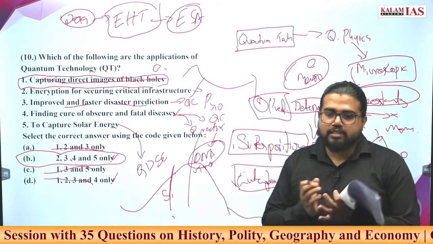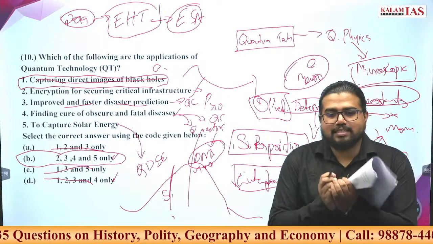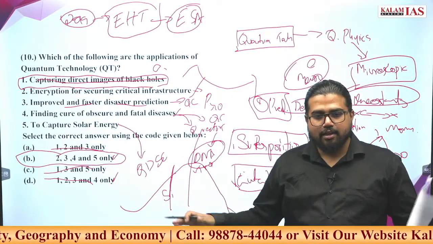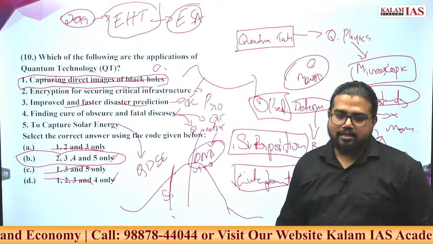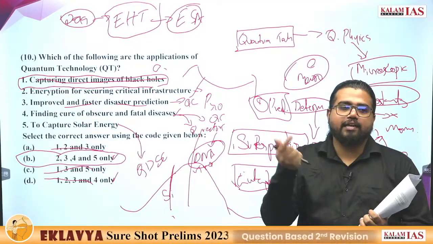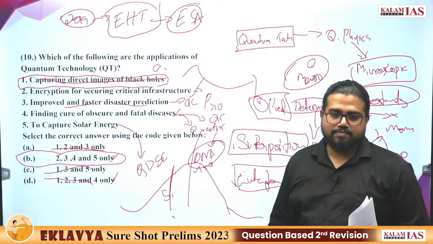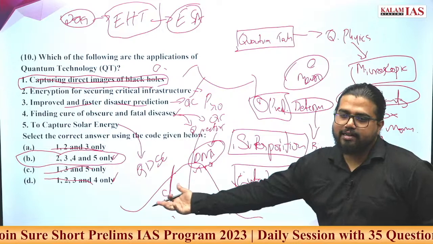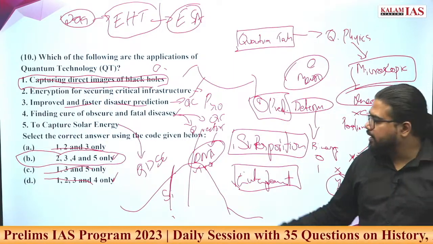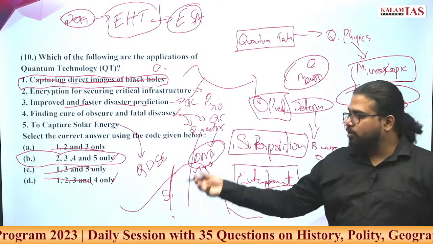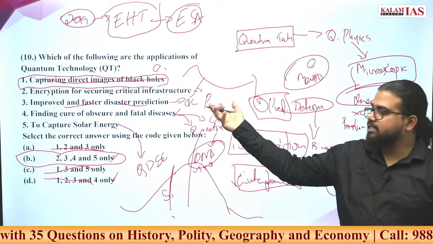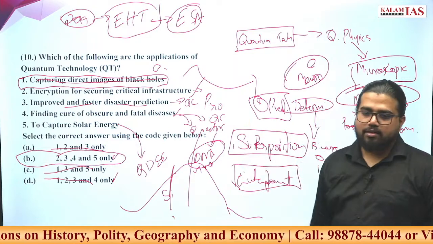This threshold of silicon is fixed, like 0.7 electron volt. But you can design quantum dots so that you can have different values of this threshold. So you can absorb different ranges of the electromagnetic spectrum. Highly efficient solar cells, or solar cells which can absorb diffused sunlight, all these applications can be developed using quantum dots.